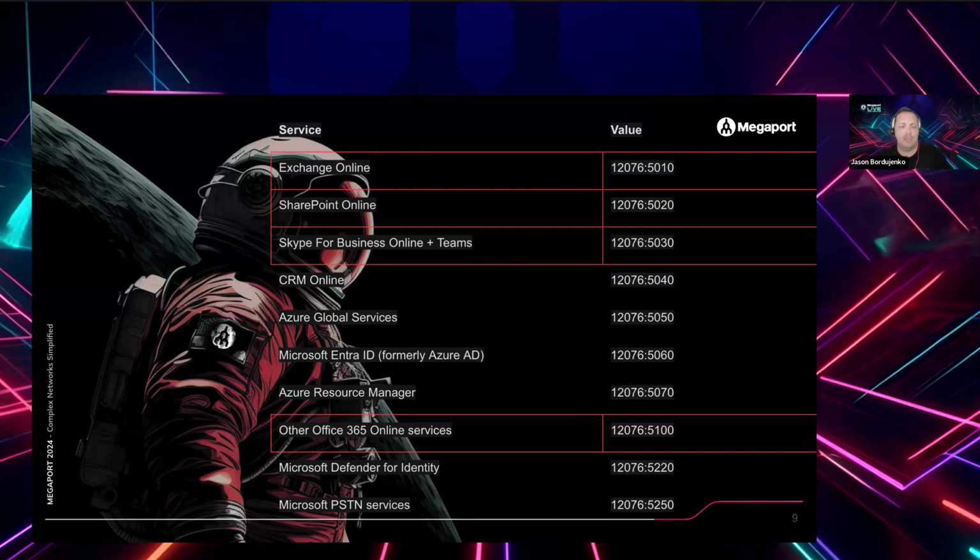Those that are on this table here that are highlighted with a red box around them, so Exchange, SharePoint, Skype for Business, or Teams, they are available via Microsoft Peering. However, it is upon request. So Microsoft make that determination as to whether they would enable that for you.